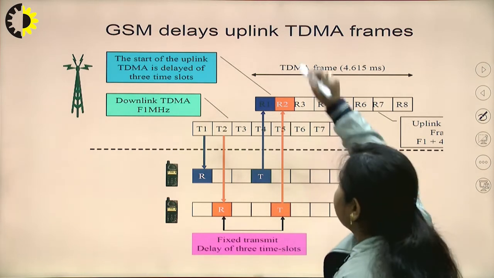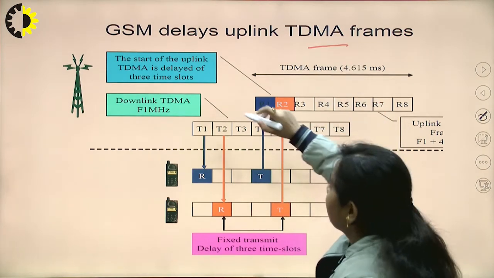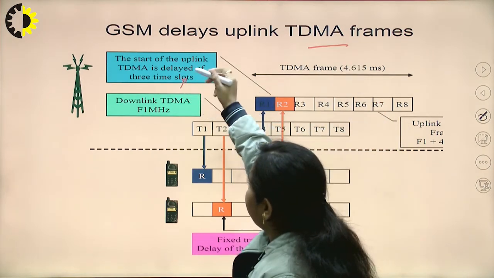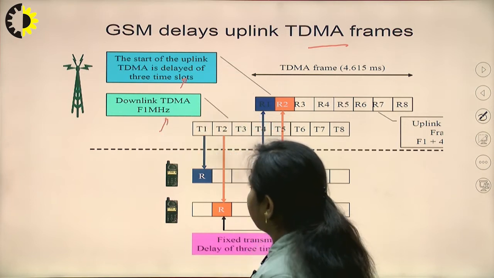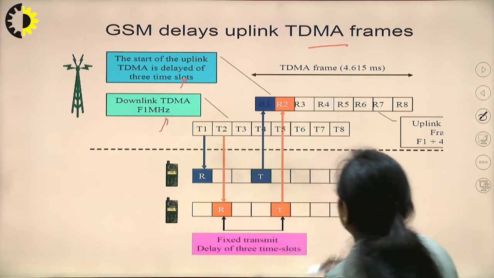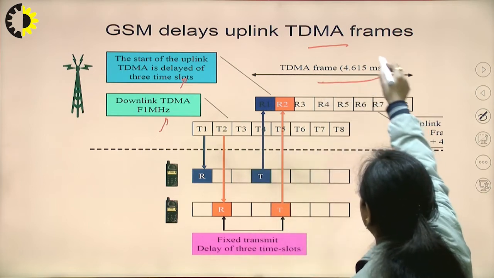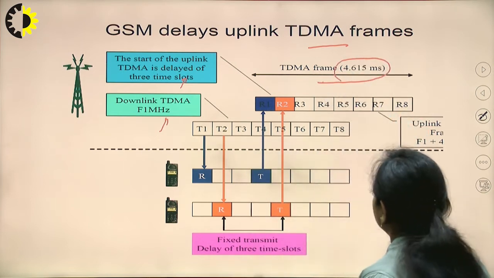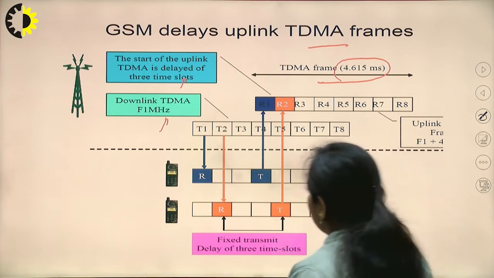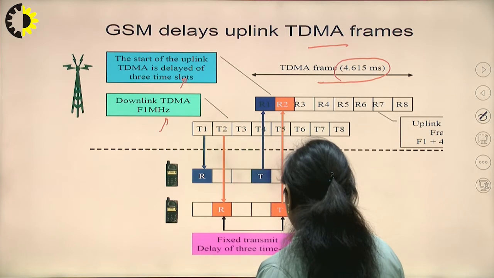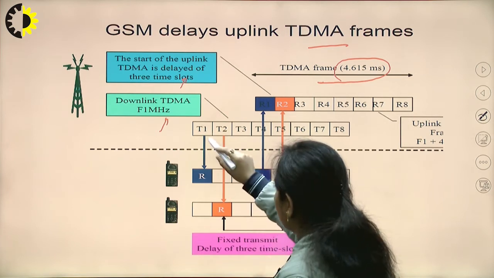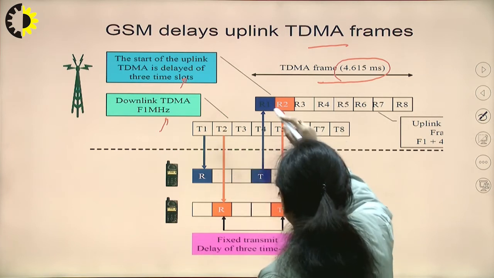So, GSM delays the uplink TDMA frame. Now, the start of the uplink TDMA is delayed by 3 time slots. So, downlink TDMA, that is F1 megahertz, will be there. Now, this is a TDMA frame which is of duration 4.615 millisecond. Now, you can see over here that this is the fixed transmit delay of 3 time slots. So, this is for T1, T2 up to T8. This is R1 to R8.